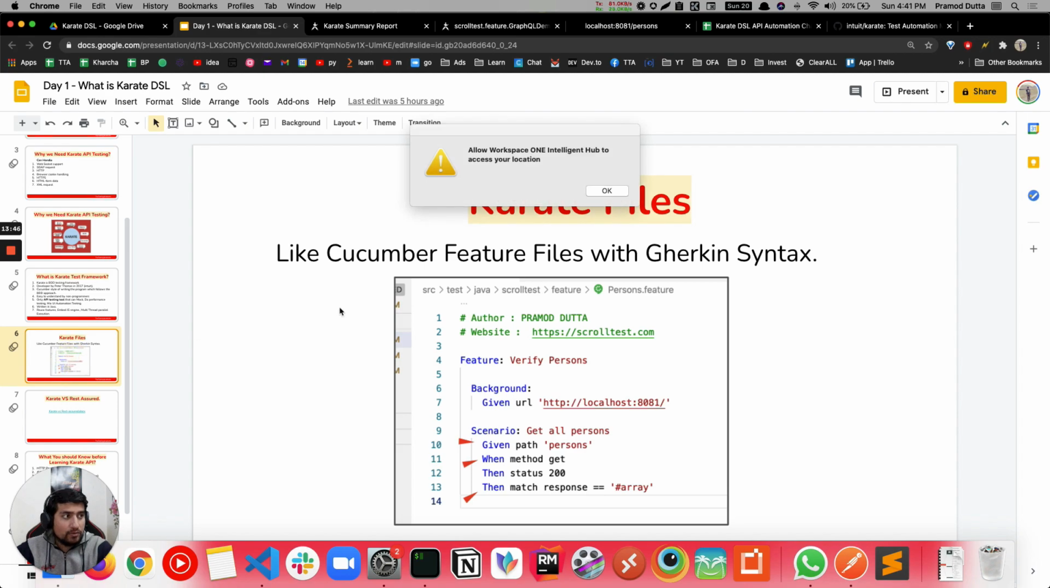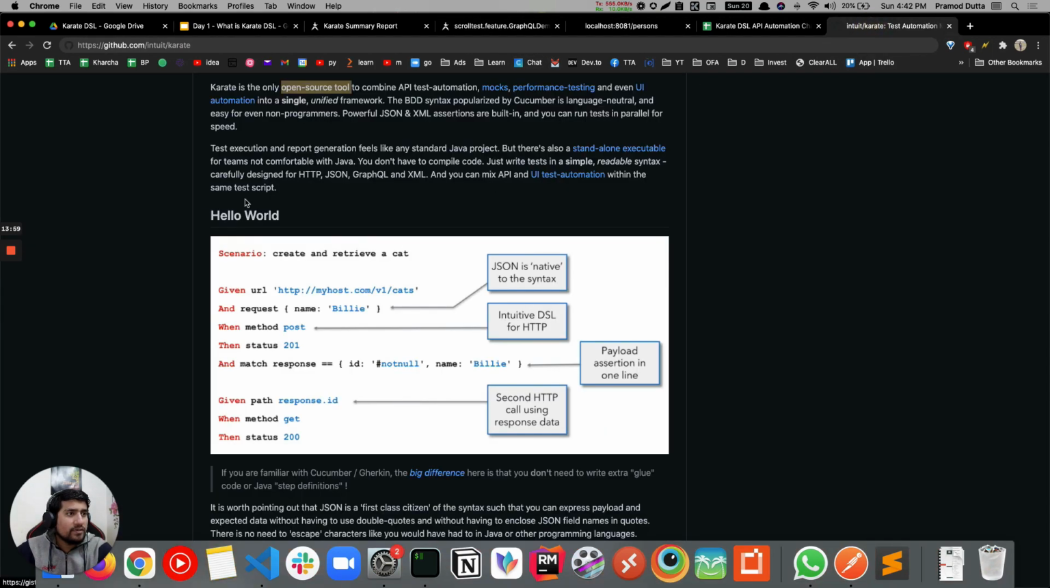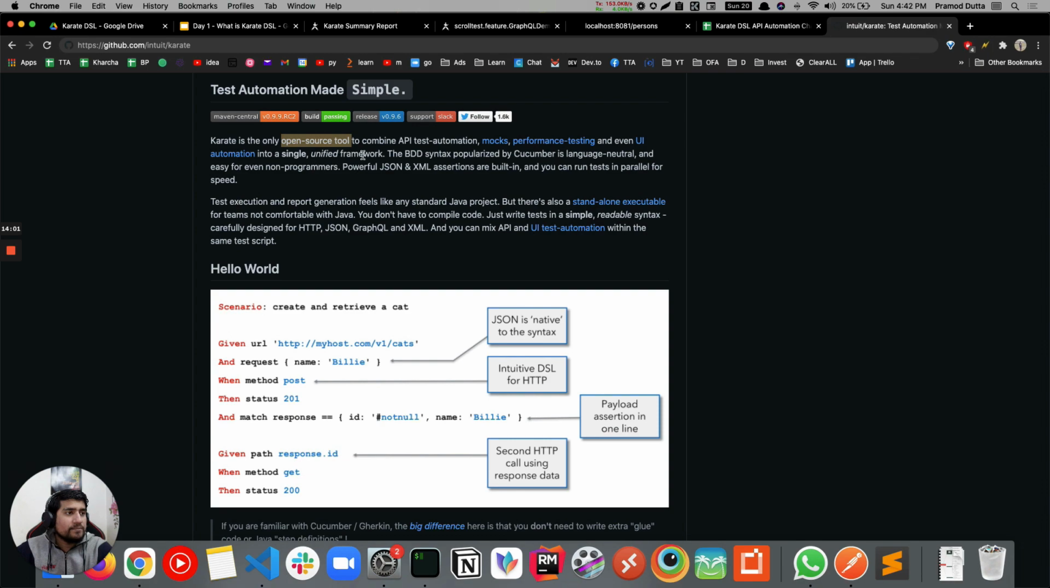Give me one second. Yeah, okay, sorry for that. So this is how a typical test case of Karate looks, right? And I hope I have given you enough reasons. So yes, it's BDD style, with powerful support for JSON.